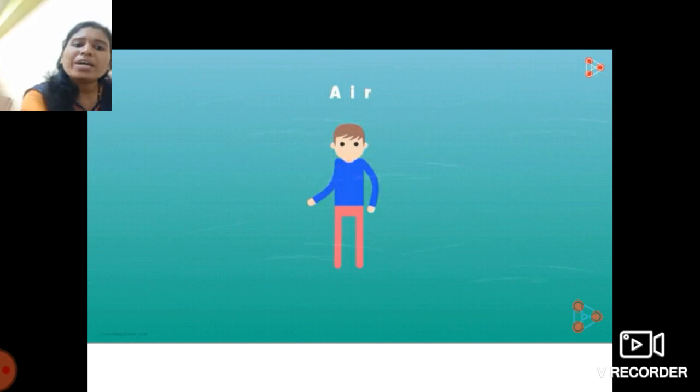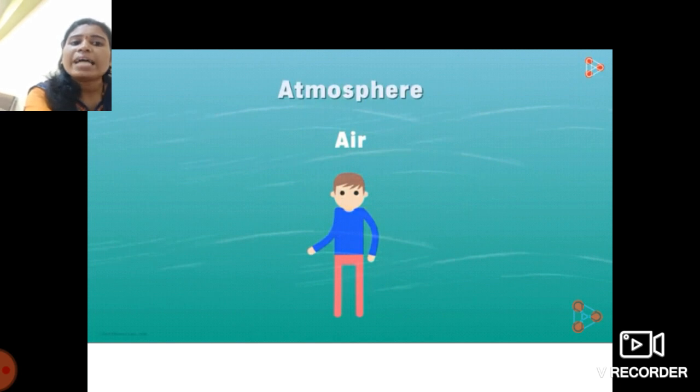See students, we are surrounded by air from all directions, not only one direction. This envelope of air around us is what we call the atmosphere.